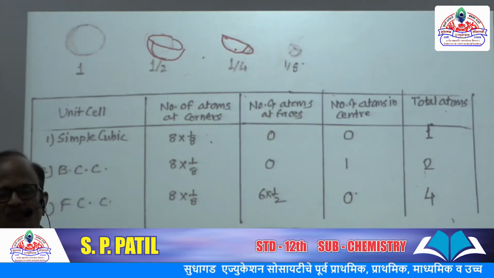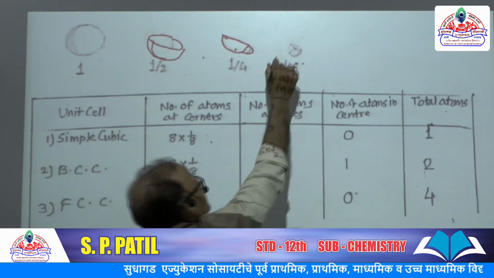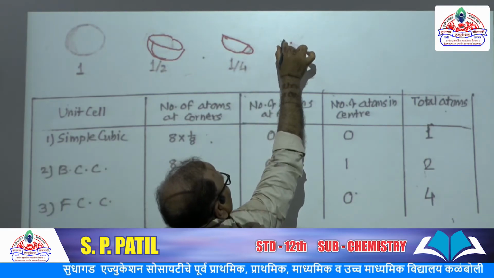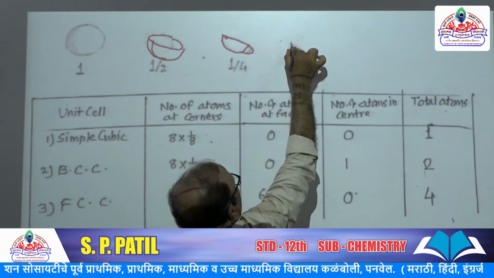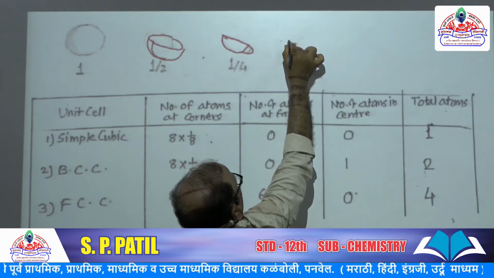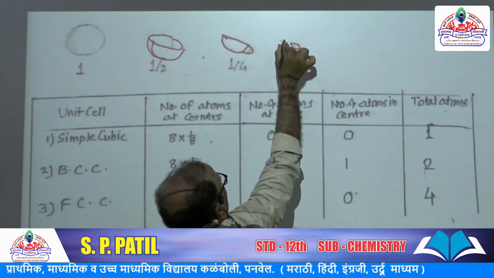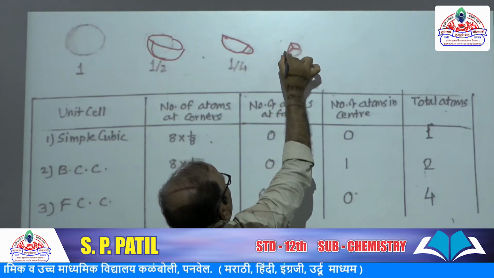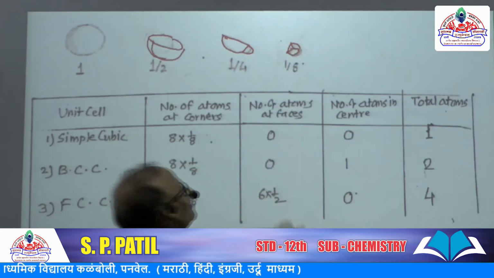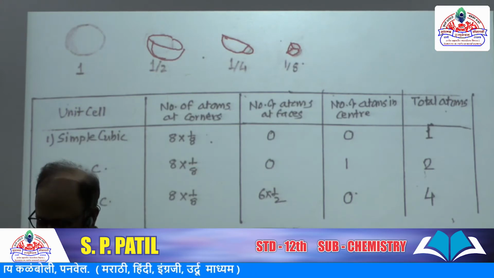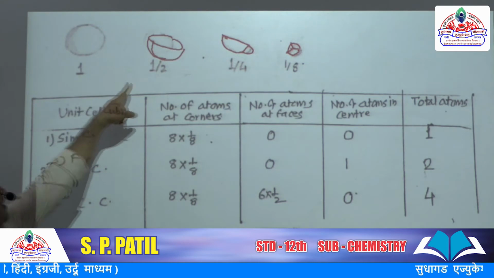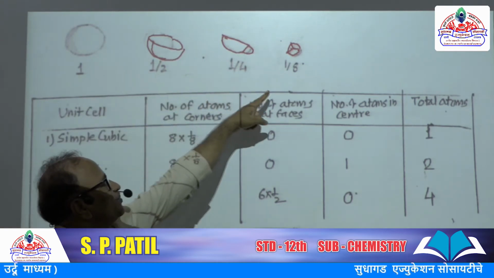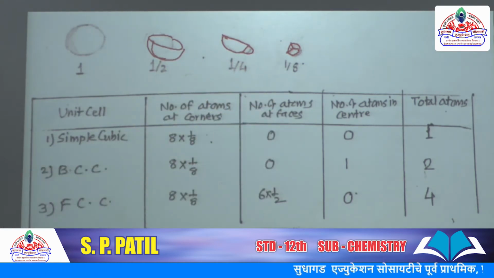Okay, it is 1/4 and this is 1/8 part. It is 1/8 part of the atom, of that sphere. So one sphere, half sphere, 1/4 sphere and 1/8 sphere.